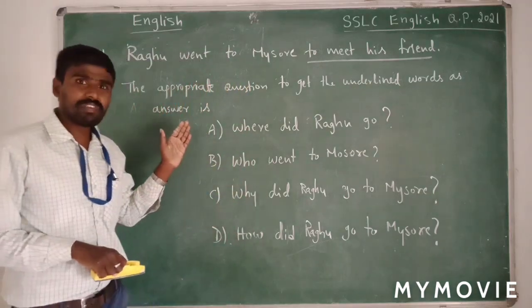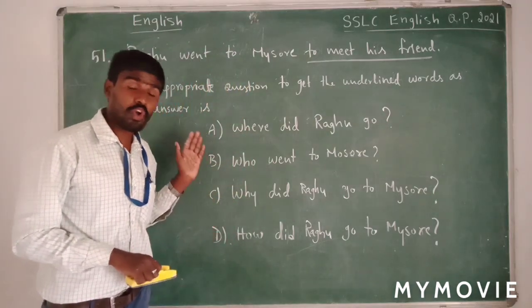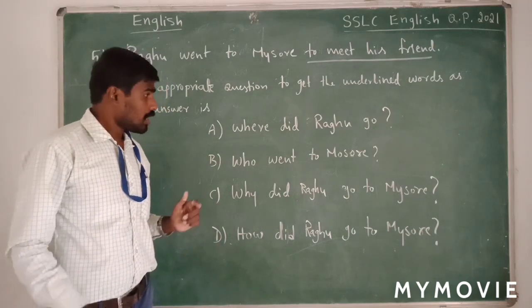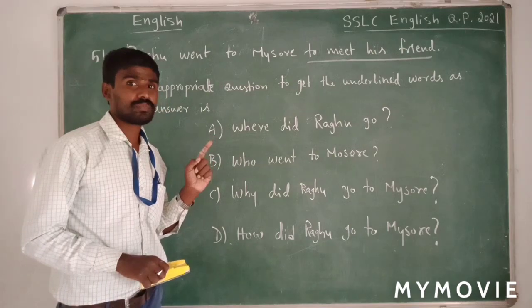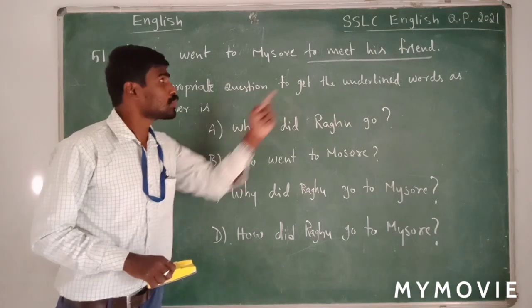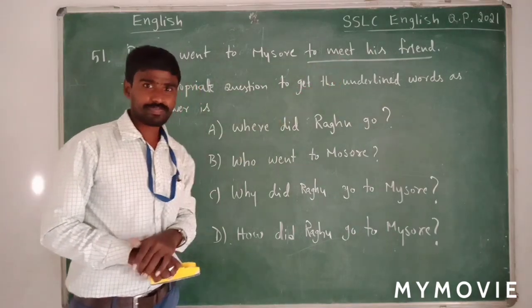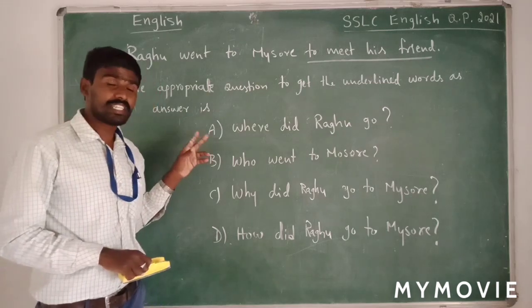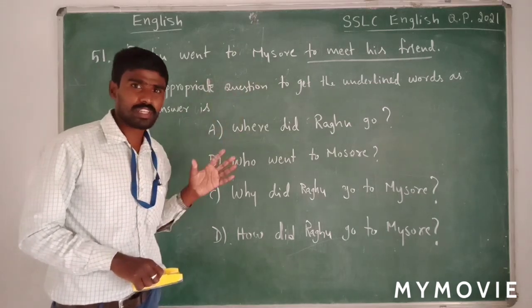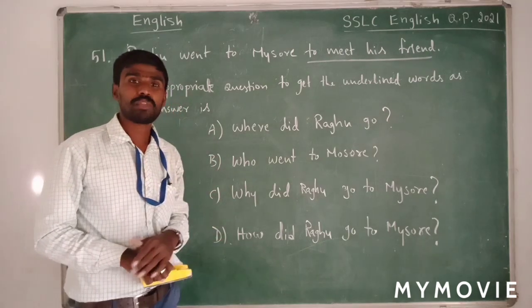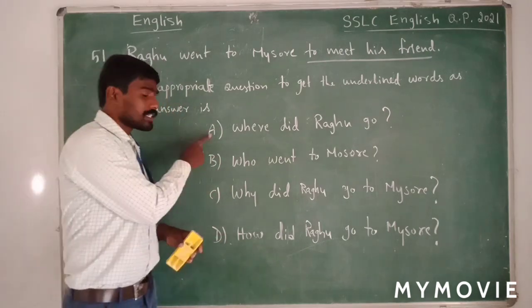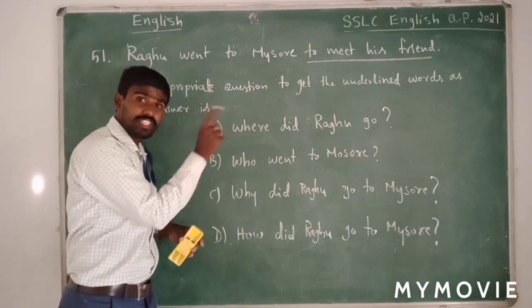They have already given 4 questions. There are 4 options here. We have to choose the correct question. If you ask the question, you should get this as answer. It is very easy to answer this question if you experiment with these given options. Now let us try to experiment with this first question.